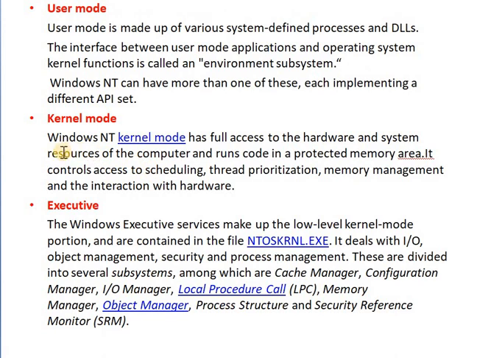The Windows NT kernel mode has full access to the hardware and system resources of the computer and runs the code in a protected memory area. It also controls access to scheduling, thread prioritization, memory management and interaction with the hardware.